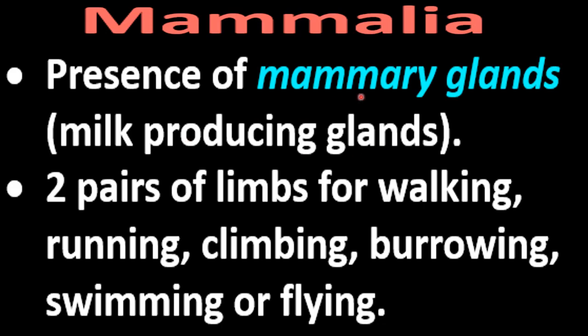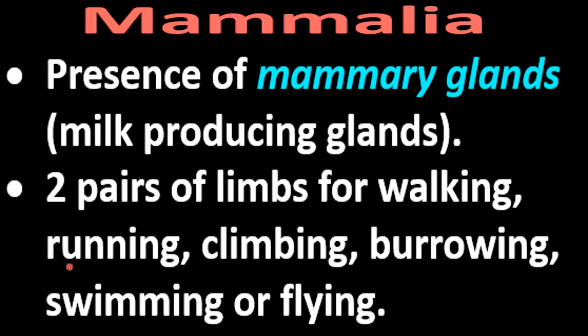Okay, what is the function of mammary glands in us? To feed the young ones, right? So these are present in all the mammals, to feed the young ones. Two pairs of limbs for walking, running, climbing, burrowing, swimming, or flying. Okay, because there are different mammals, so depending on their habitat and their other food habits, there are different functions of the limbs. Okay, in all the two pairs of limbs are found, but the functions of these limbs can be different. Like we use our limbs for the walking.